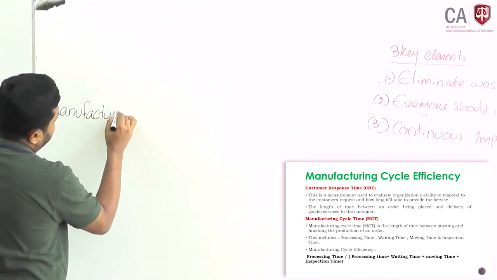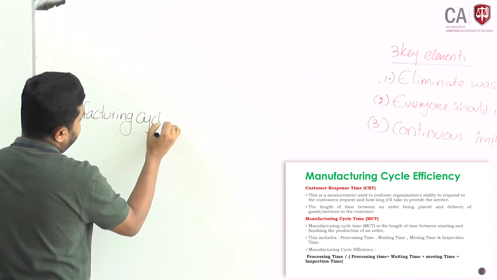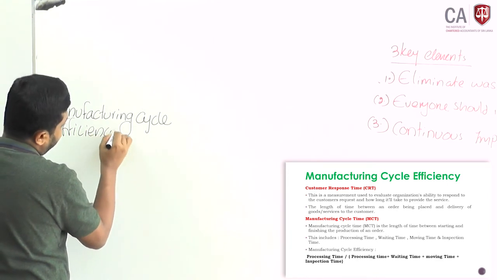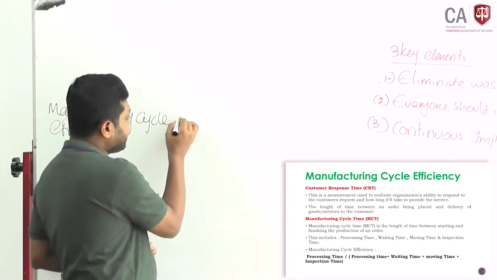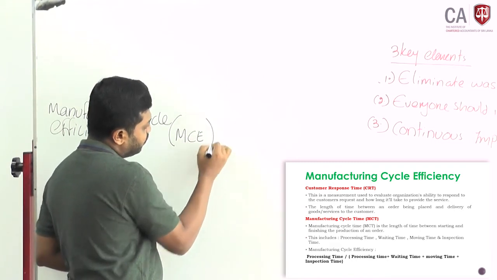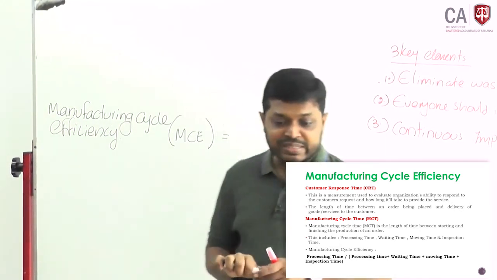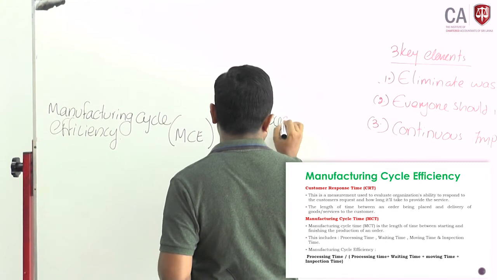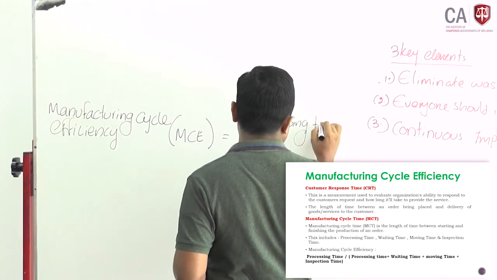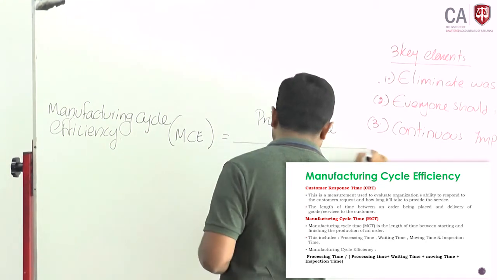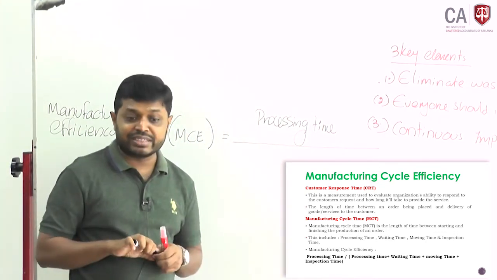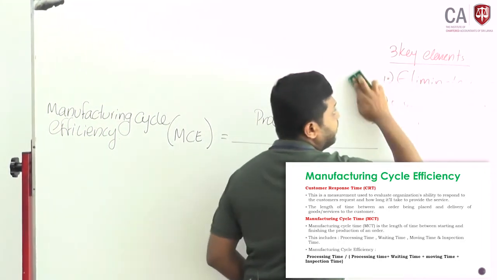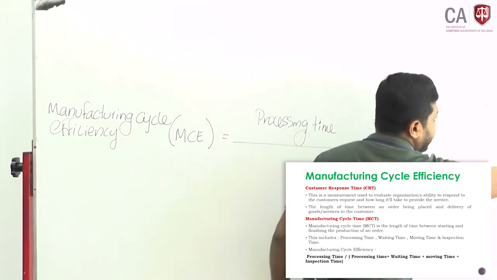We call it manufacturing cycle efficiency, or MCE. How to measure the manufacturing cycle efficiency? We measure it as processing time divided by processing time plus other times. There are some factors which increase the manufacturing cycle time. One is processing time.